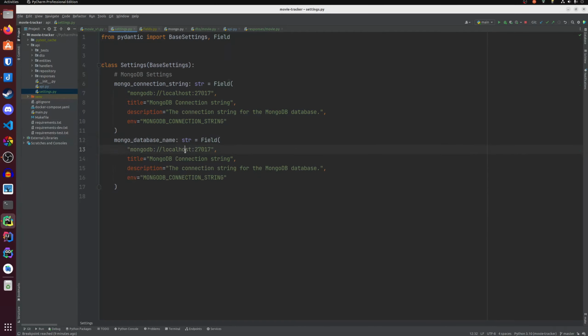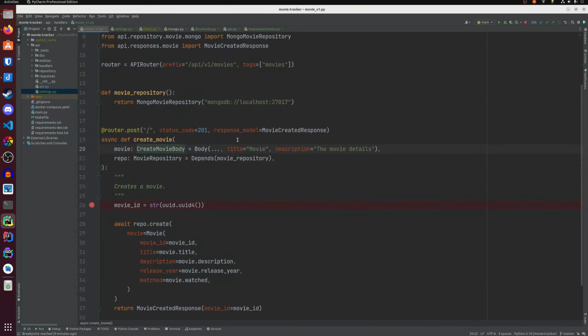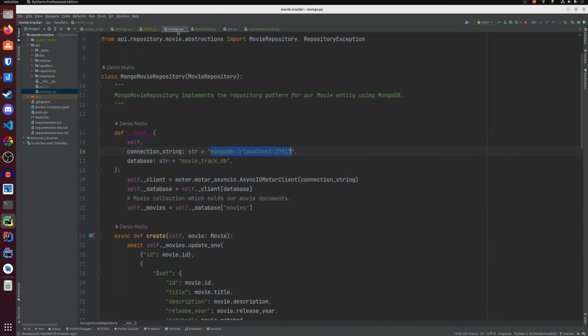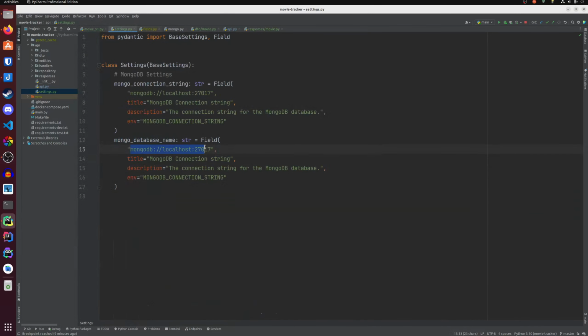Okay, let's add another field equal to Field, and here we need to pass in the default, mongo movie track DB. That's the default value of our database. The title is MongoDB movies database name, and the description is the database name for the MongoDB movies database.